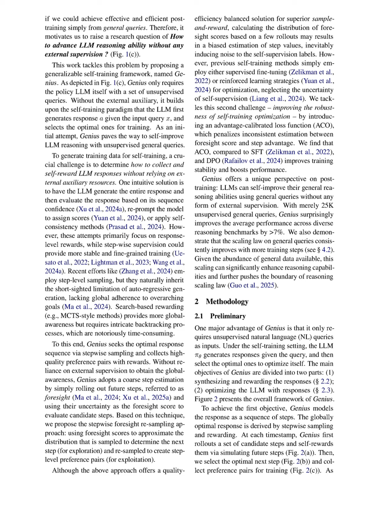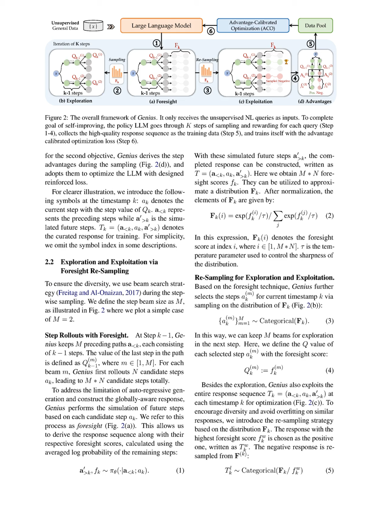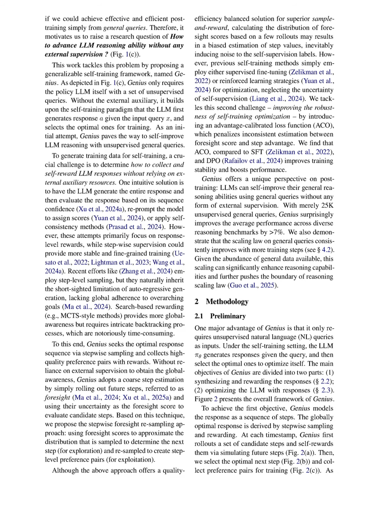In the Genius framework, the foresight resampling technique operates through a structured process of stepwise sampling and evaluation. For instance, consider a scenario where the LLM is generating a response to a query. At timestamp k1, Genius maintains m preceding paths, each consisting of k1 steps. It then rolls out n candidate steps A_k for each beam, resulting in m times n total candidate steps. Each candidate step undergoes a foresight simulation, where future steps are predicted based on the current candidate, allowing Genius to derive foresight scores, F_k, for each candidate step by averaging the log probabilities of the remaining steps.